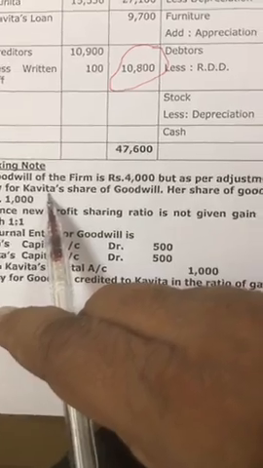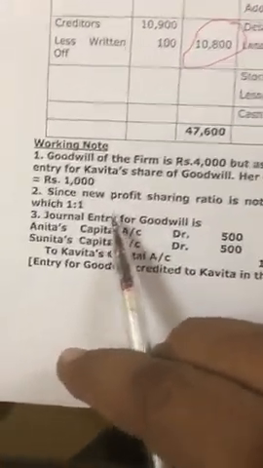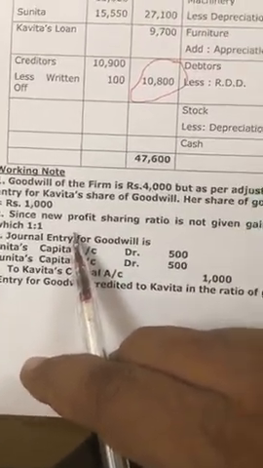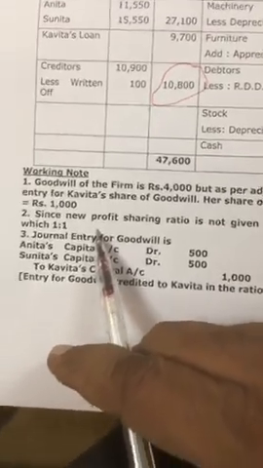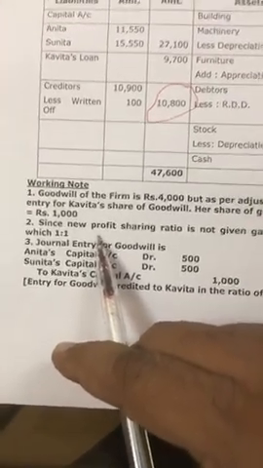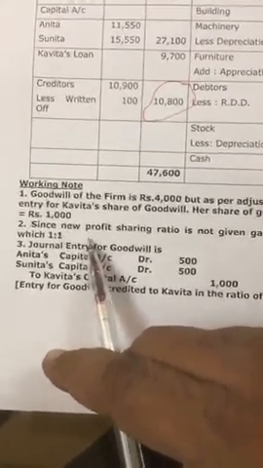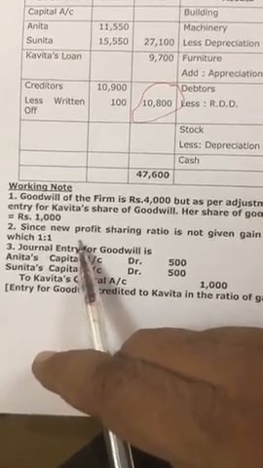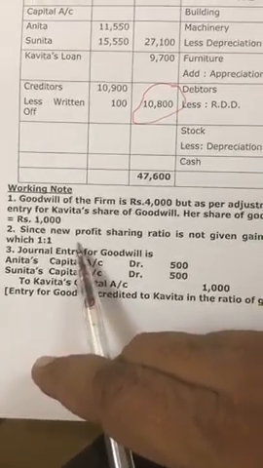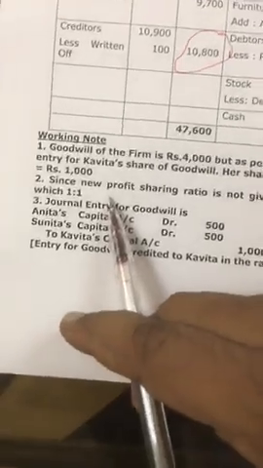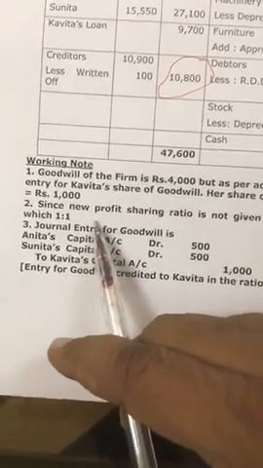Now, since now in this case, is it necessary for you to find out gain ratio? No, because new profit sharing ratio of continuing partner is not given in the question.